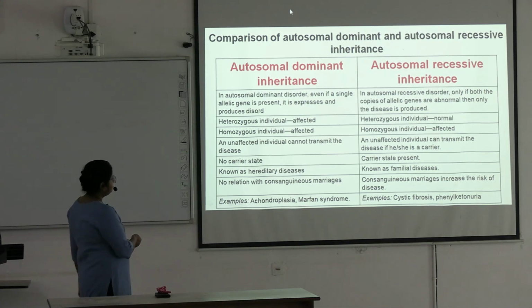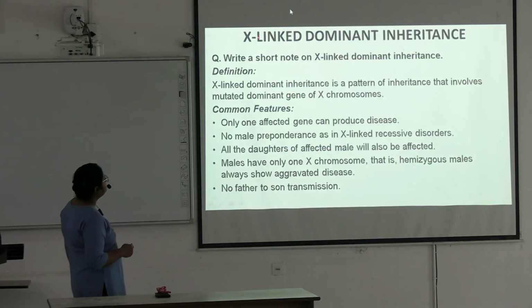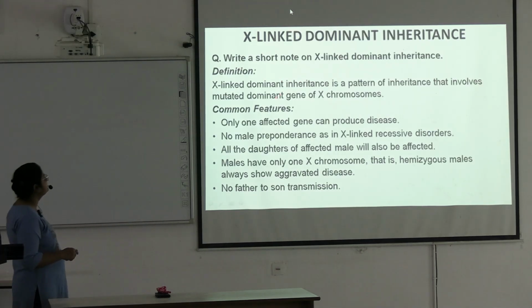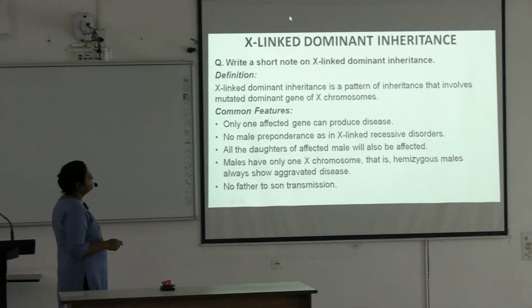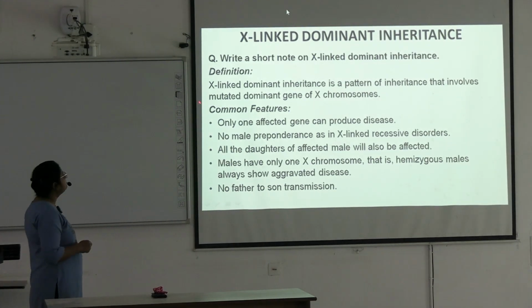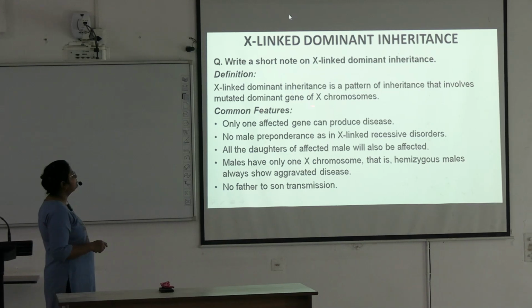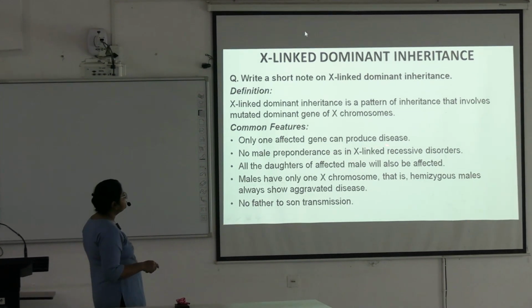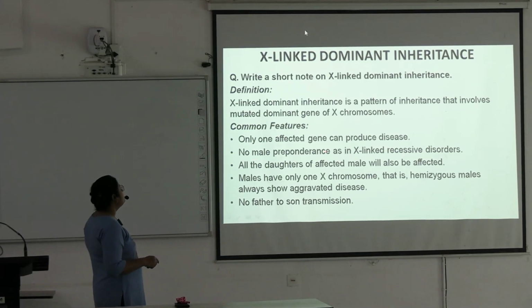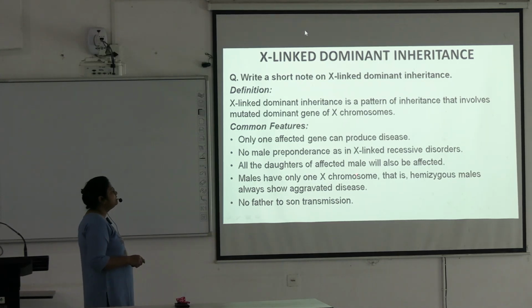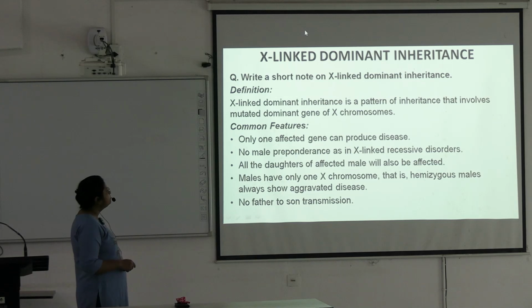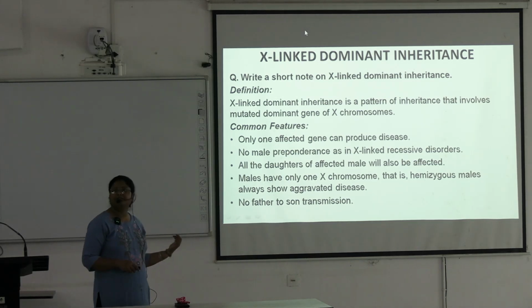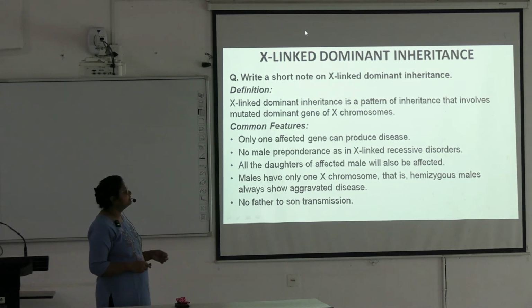Okay, next we go to X-linked dominant inheritance. X-linked dominant inheritance is a pattern of inheritance that involves mutated dominant gene of X chromosomes. Common features are only one affected gene can produce the disease. No male preponderance as in X-linked recessive disorders. All the daughters of the affected male will also be affected. Okay, because they are getting the X chromosome from the father and X chromosome is affected.